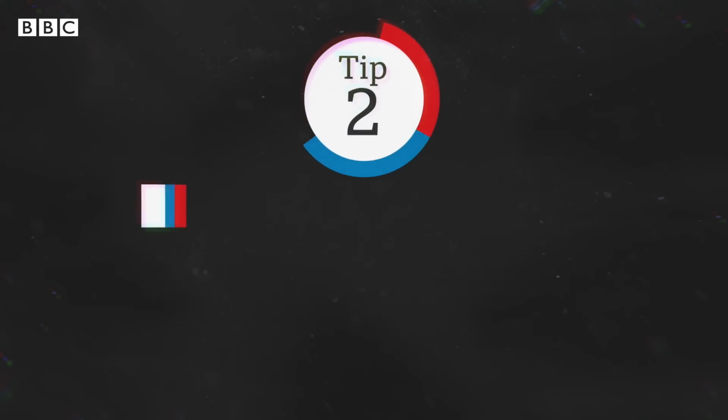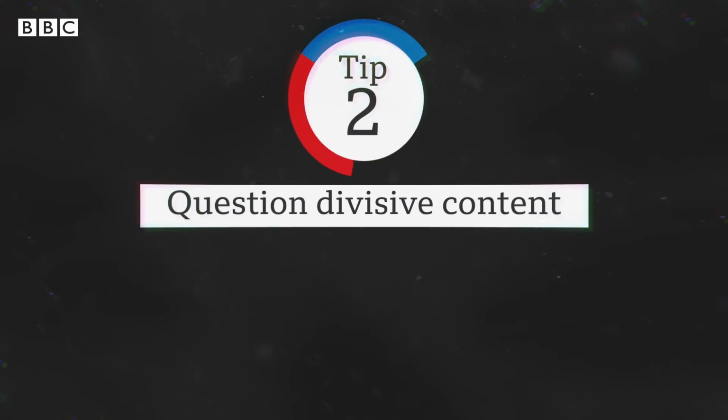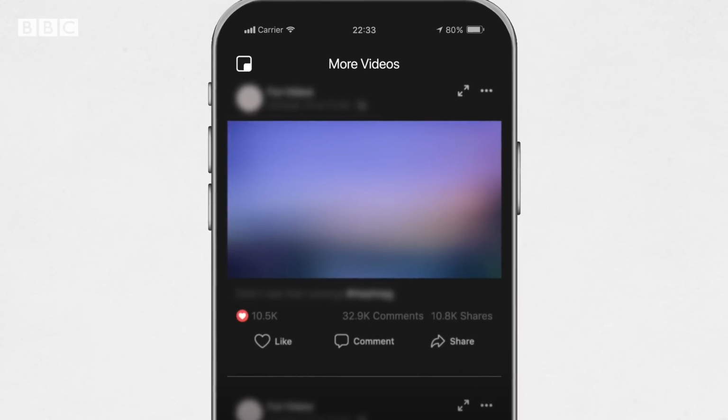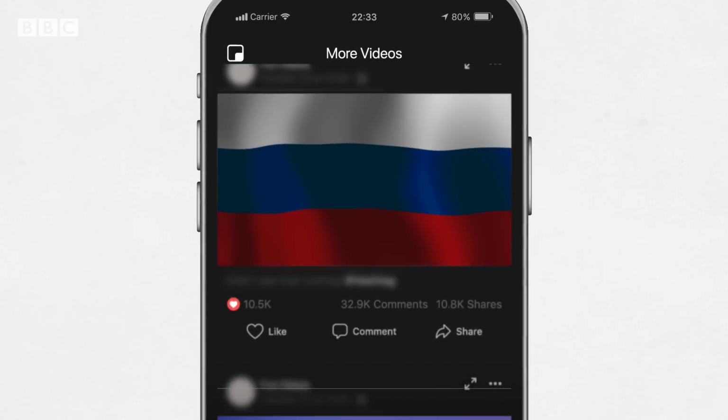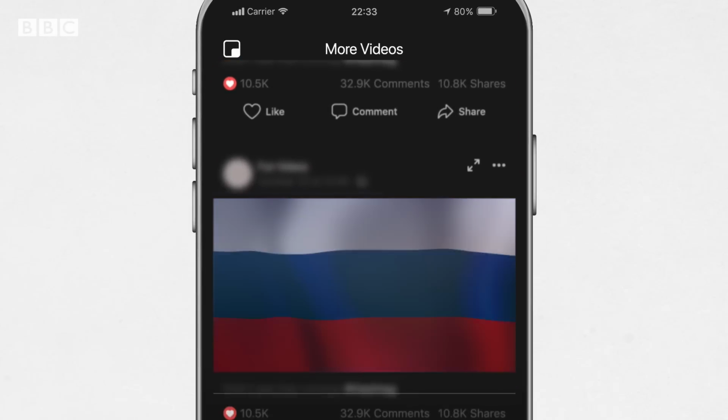Tip 2. Question divisive content. US intelligence concluded that Russia used social media to try to influence the last presidential election back in 2016. So how can you spot influence operations on your social media feeds?